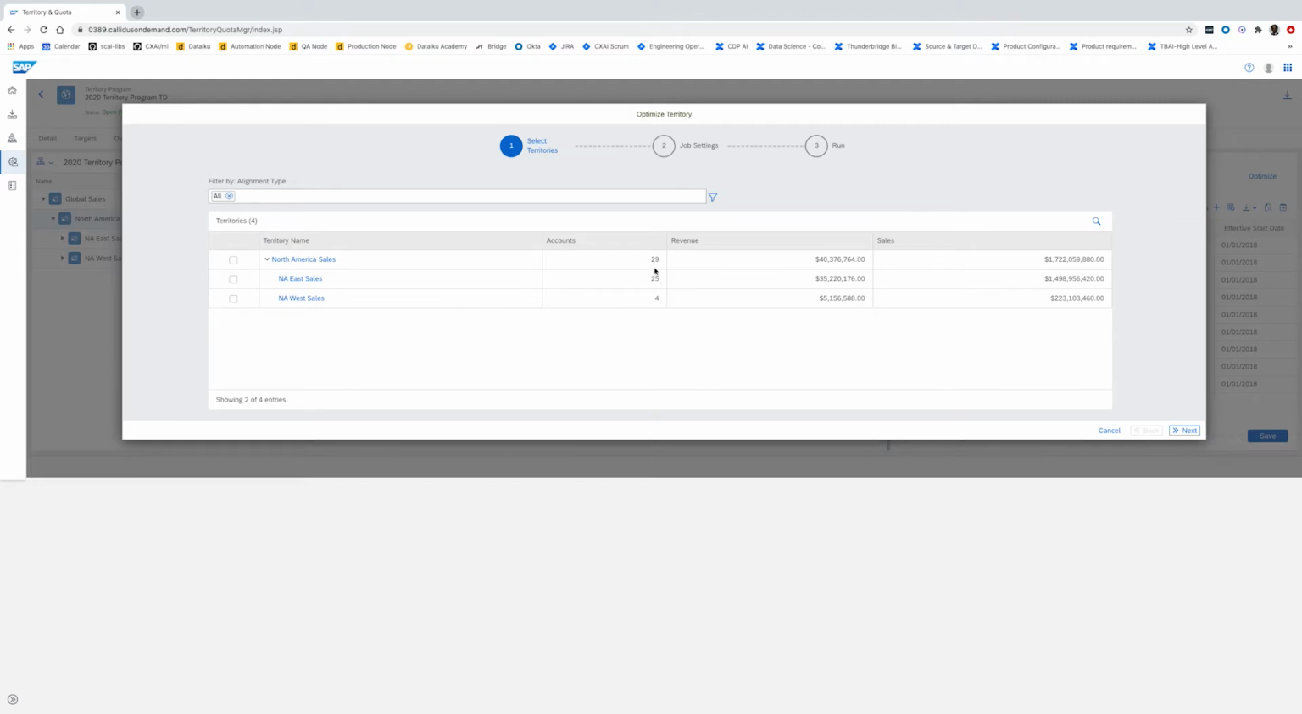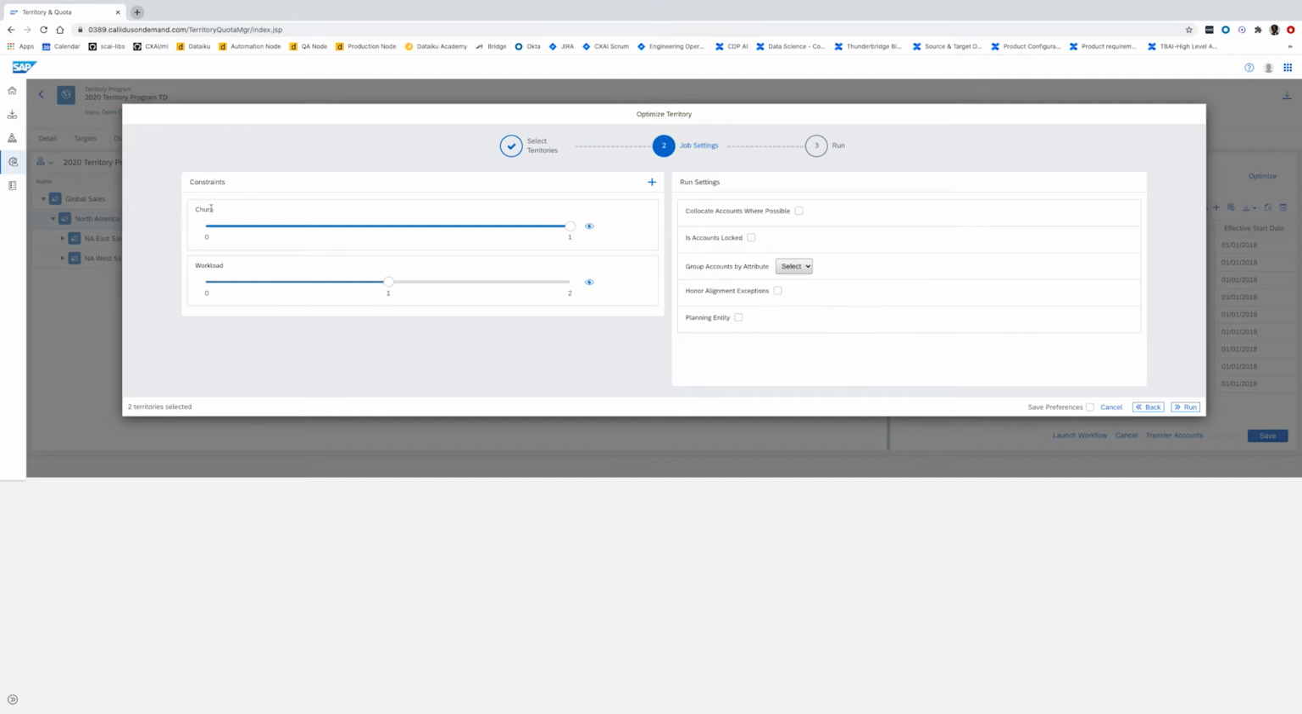And here you can see the existing assignment of the accounts. And as you can see here, the existing assignment is not balanced. So the first territory has 25 accounts and the second one has only 4 accounts. And the values of revenue and sales are not balanced as well. So to get a balanced solution, we have to select the parent territory that includes all the accounts, and then we can go to the next step.